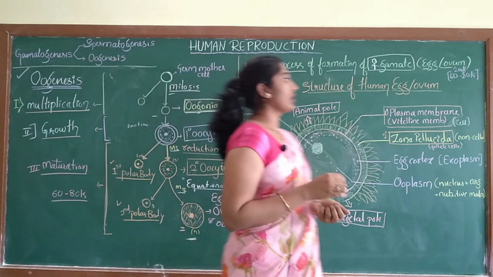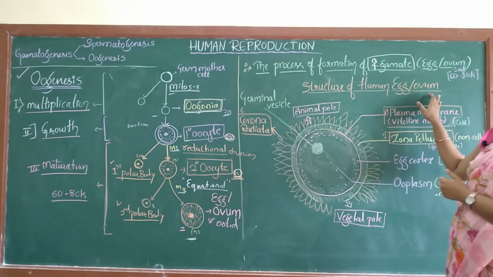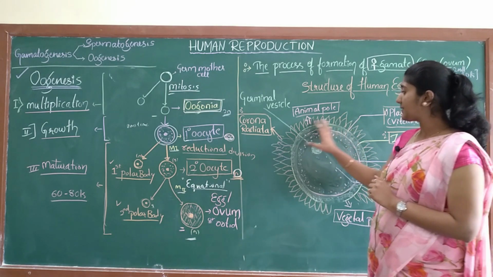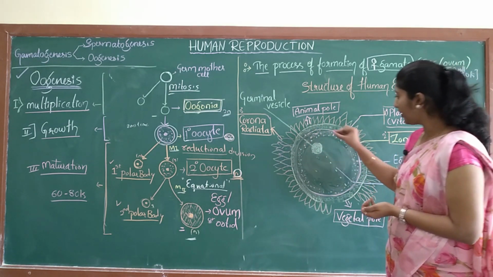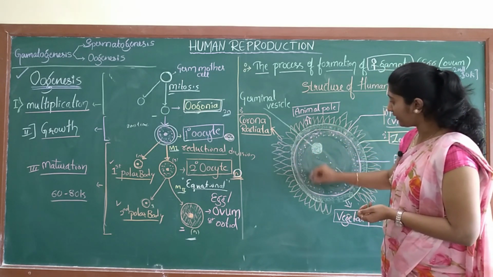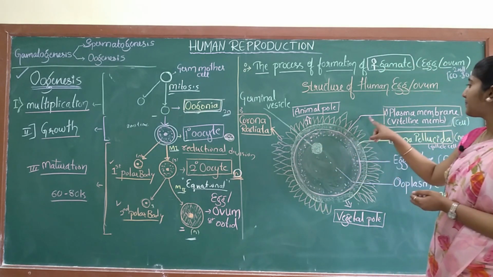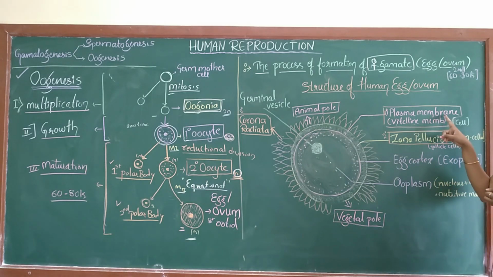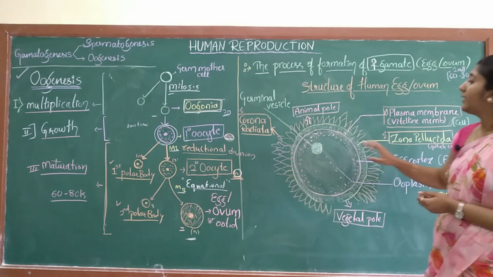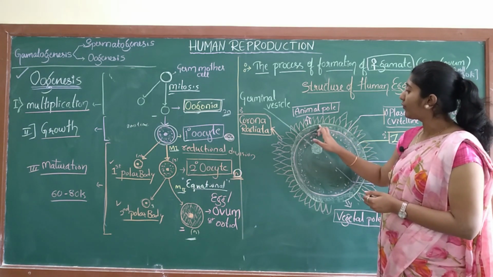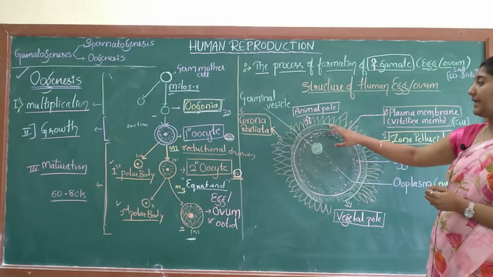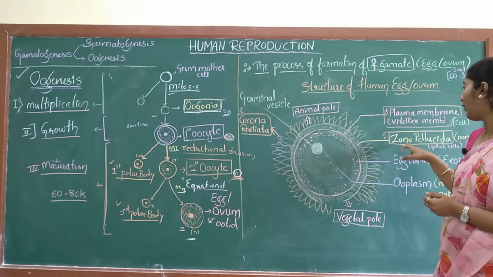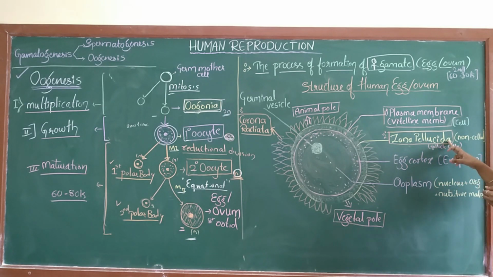Next we will study the structure of the egg or ovum. It is spherical in shape and covered with the plasma membrane. The pink colored thin line is the plasma membrane. The plasma membrane is also called the vitelline membrane. Next, this plasma membrane or vitelline membrane is covered with one more gel-like jelly layer, or jelly membrane, which is called the zona pellucida.